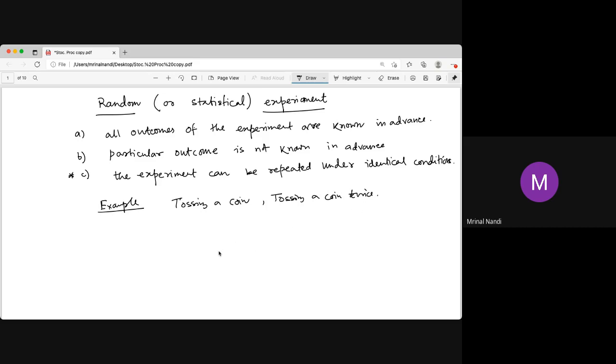Now, the set of all such outcomes is known as the sample space. The set of all outcomes is called omega, capital omega. This is the sample space.